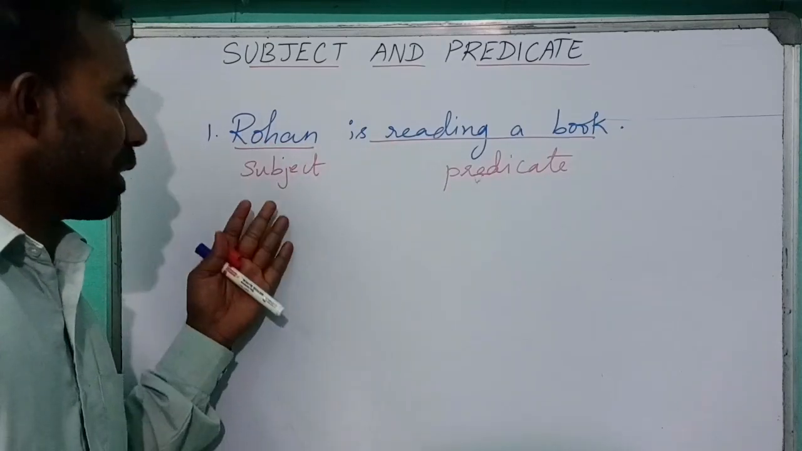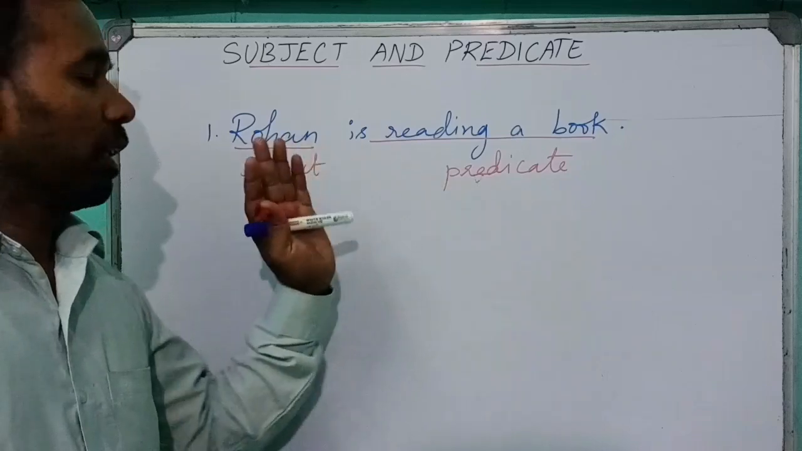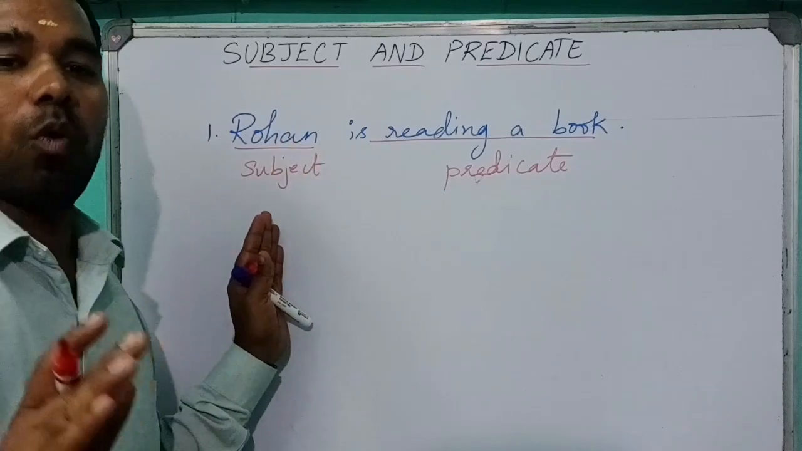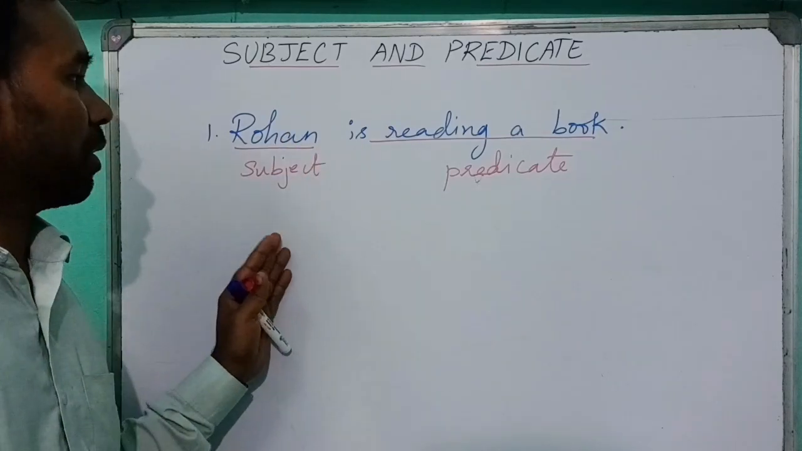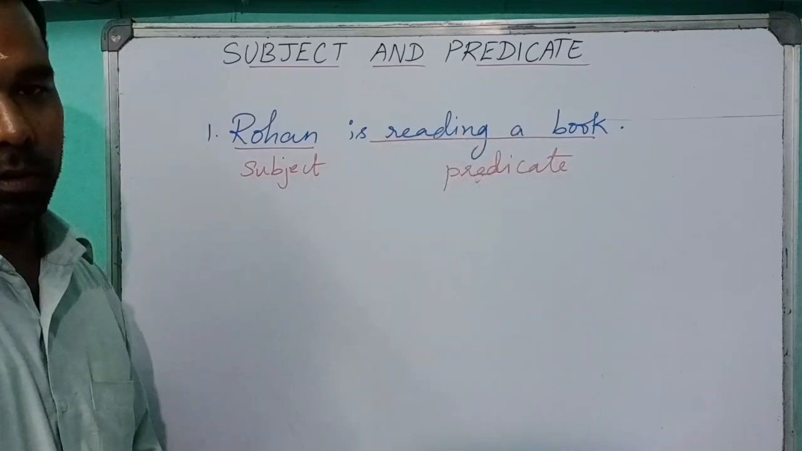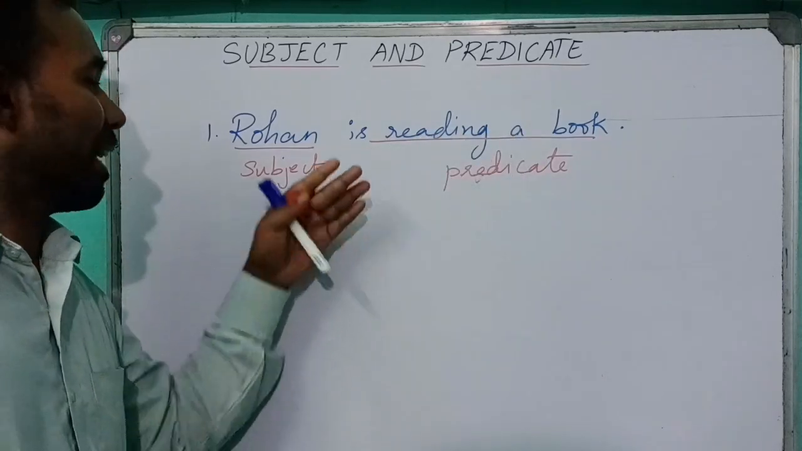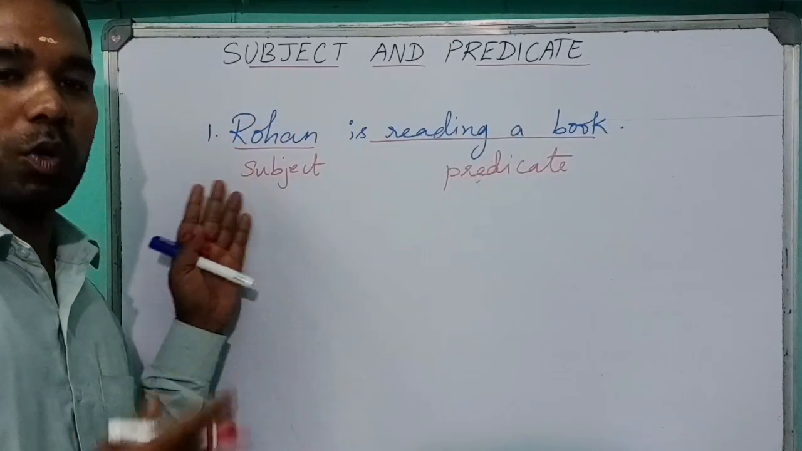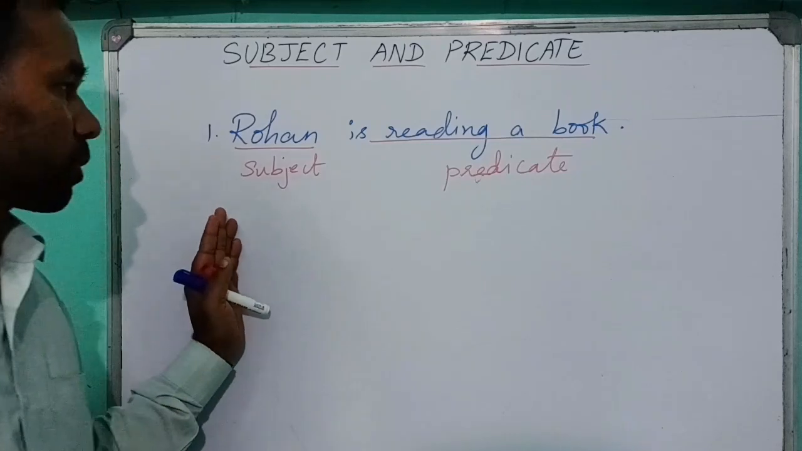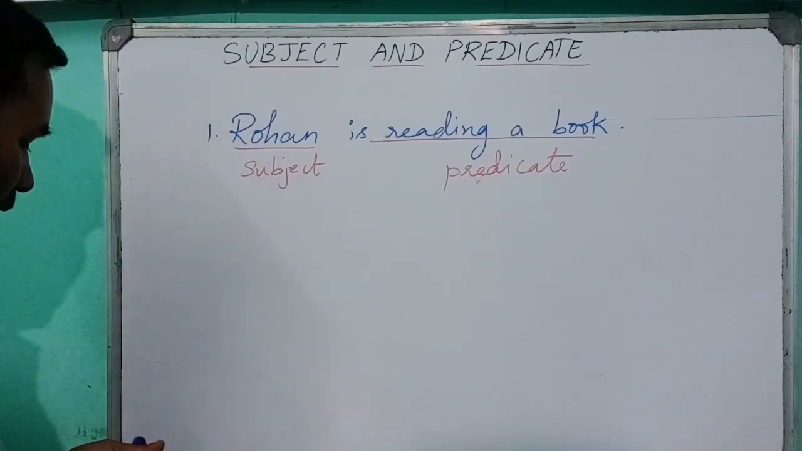How can we identify subject and predicate? If we ask the question who or what, for example, who is reading a book? Then we get the answer Rohan. So Rohan is the subject. Let us see another example.